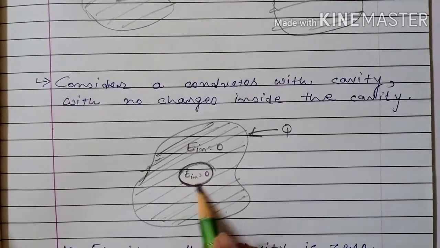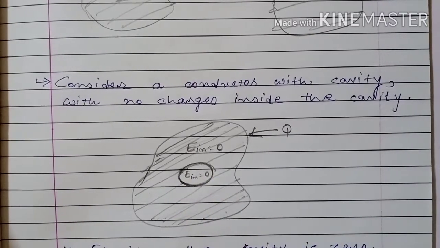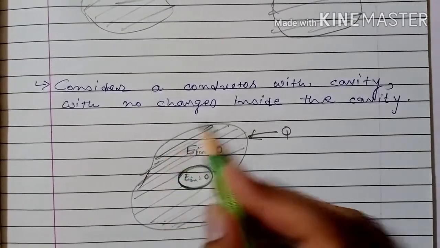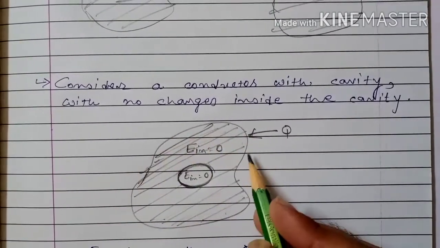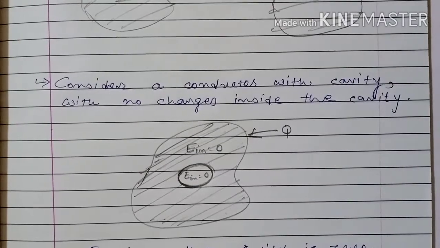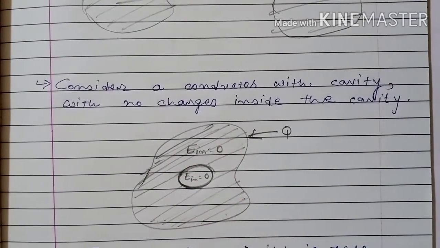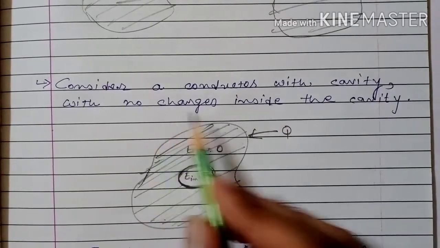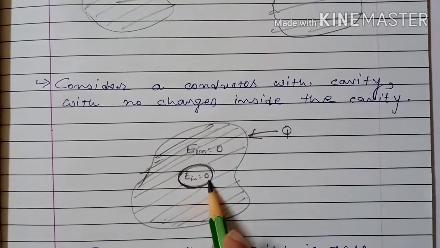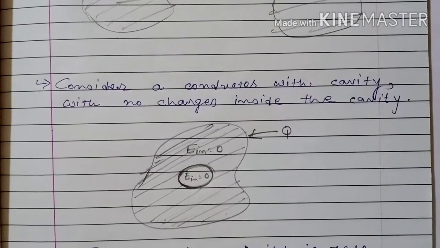This is the empty space, that is called cavity. Excess amount of charge lies on the surface of the conductor, that is Q, and net amount of charge inside the conductor is 0. And here I have taken no charge inside the cavity. It means there isn't any charge inside the cavity.